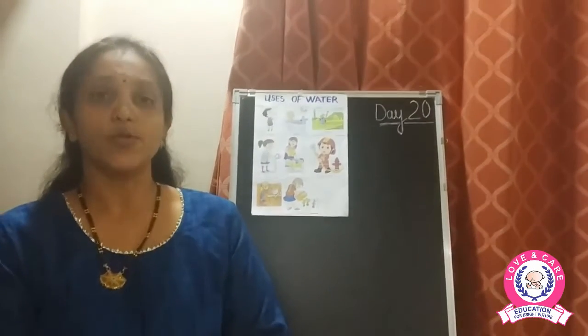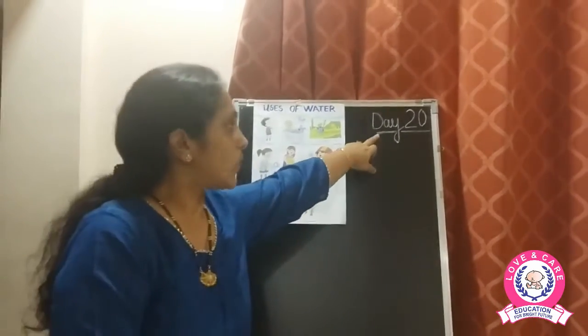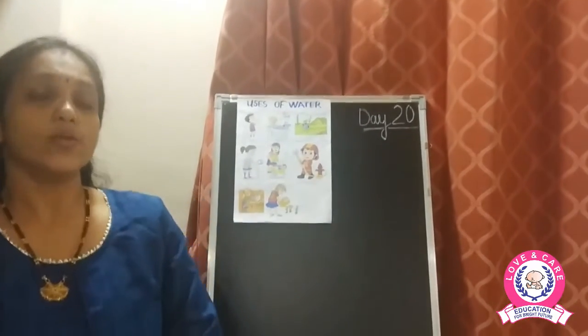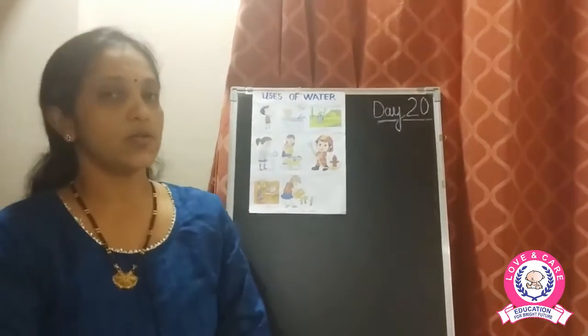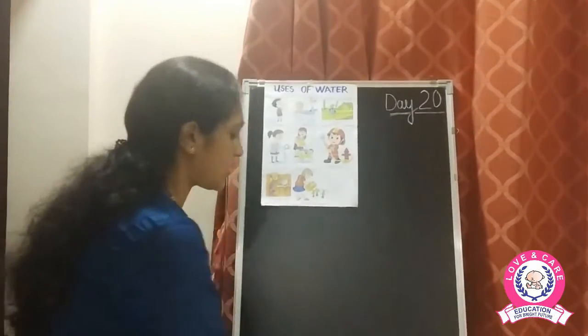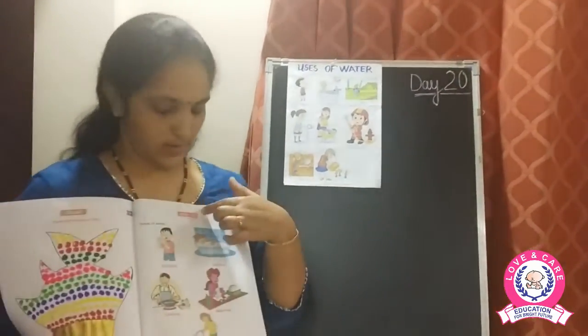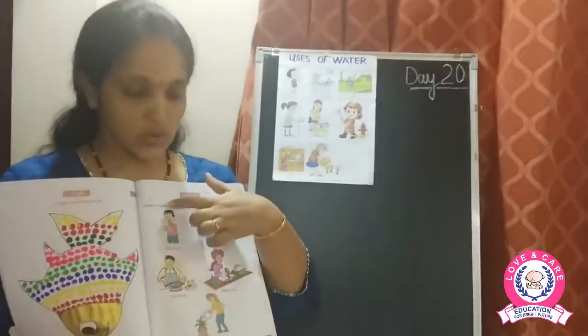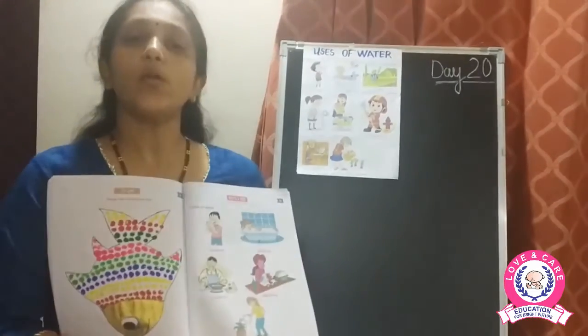Okay children, so today we are going to do day 20. We are going to do day 20 of our month book 2. So this is day 20, the last page of our month book 2. Okay children, when we come here on day 20, we have an EVS worksheet page where we have uses of water. What is this? Uses of water. That means where do we use the water?